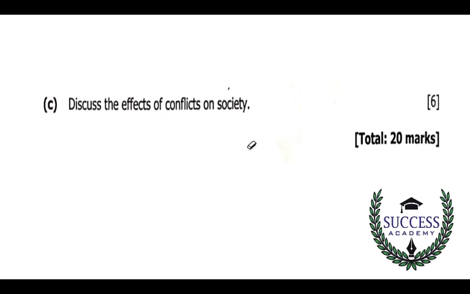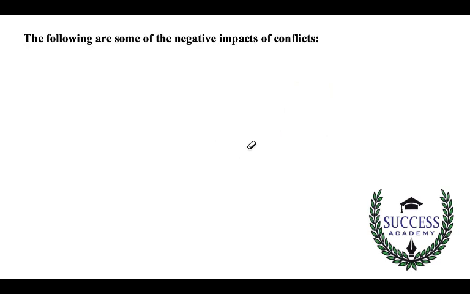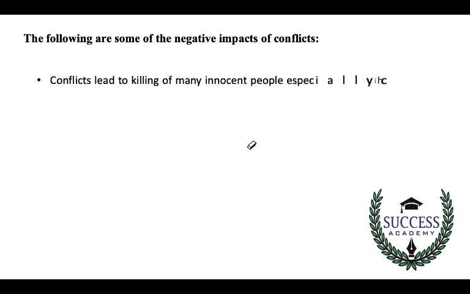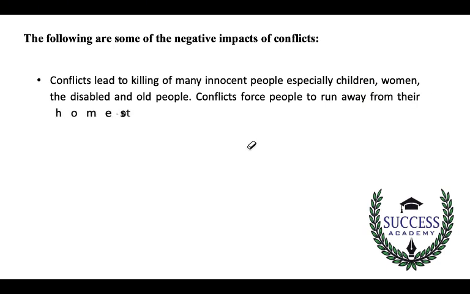The other question: discuss the effect of conflict on the society. So what are the effects of conflict on the society? Let's look at the effects. The following are some of the negative impacts of conflict. The first one: conflict leads to killing of many innocent people, especially children, women, disabled, and old people. Conflict forces people to run away from their homes and take refuge in areas where there